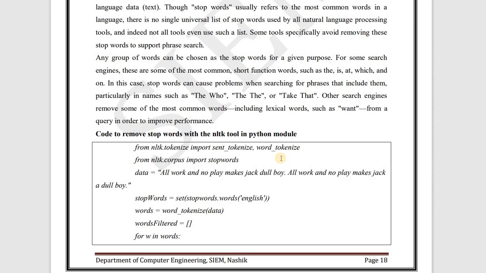For some search engines, these are some of the most common short function words such as the, is, at, which, and on. In this case, stop words can cause problems when searching for phrases that include them, particularly in names such as The Who, The, or Take That. Other search engines remove some of the most common words, including lexical words such as want, from a query in order to improve performance. So this all depends on the search engines. Various search engines have their various stop words according to them.